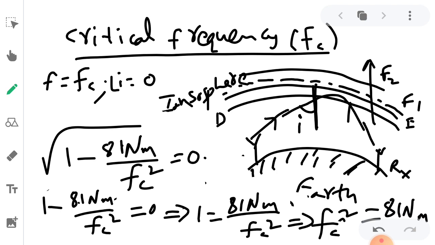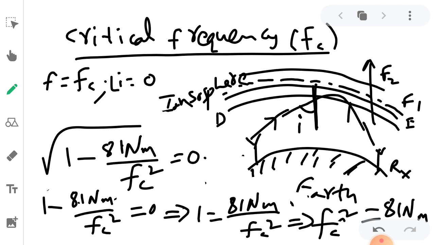Again I am repeating the definition: it is the highest frequency reflected by the particular layer at vertical incidence, denoted by fc. Vertically it is incident, not at an angle with the vertical. That is why i is considered here as 0. So this is for critical frequency.